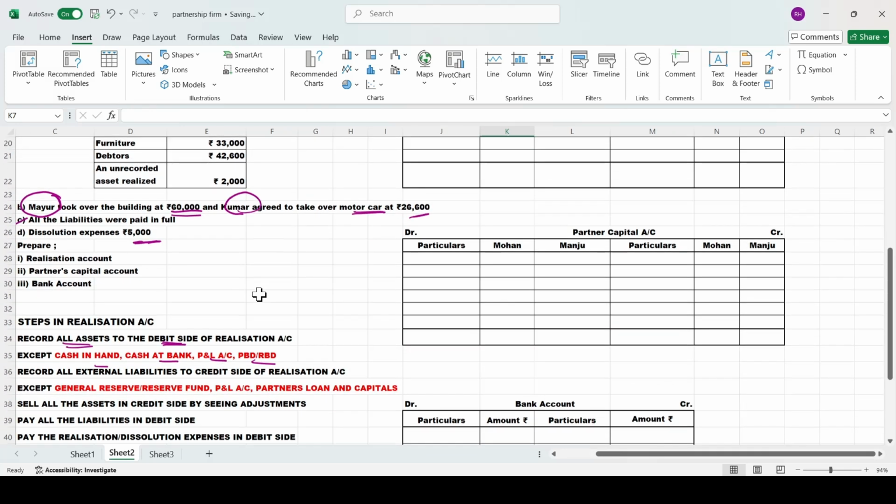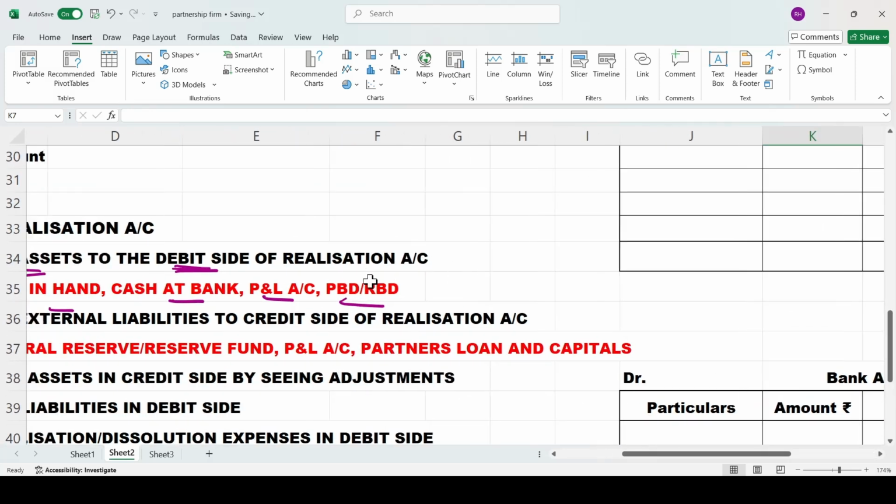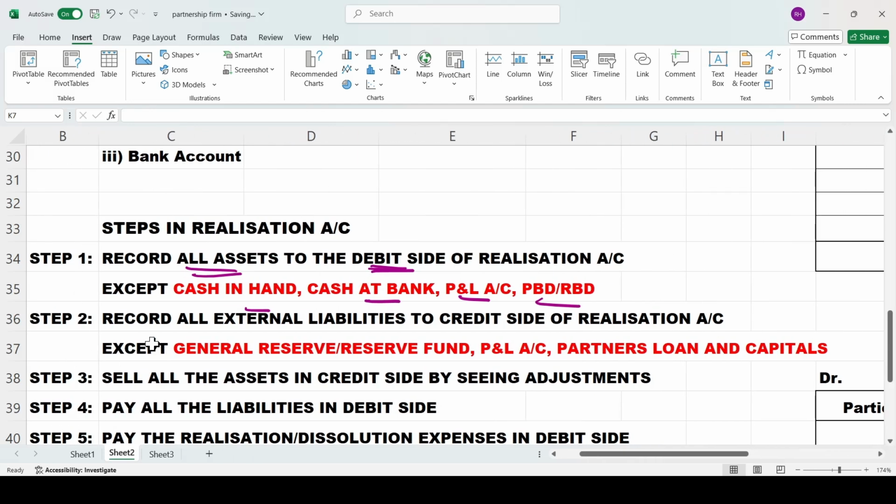Come to step number 2. What is step number 2? I hope you can see it over here. Step number 2 is to record all the external liabilities. See here, record all the external liabilities to which side? The credit side of your realization account, except general reserve, reserve fund, P&L account, partner's loan and capital. Keep it in your mind. Partner's loan should not be taken. Apart from the partner, if any other person's loan is there, it should be recorded.